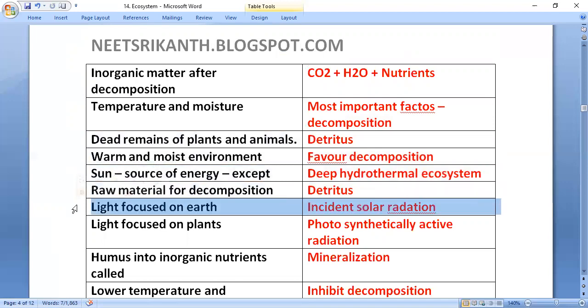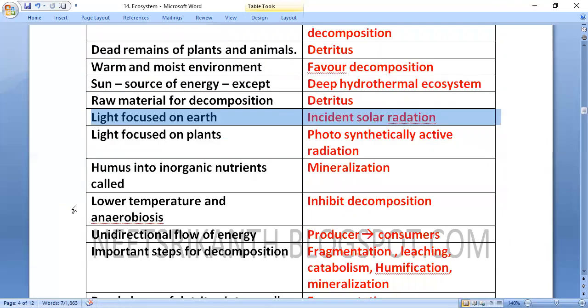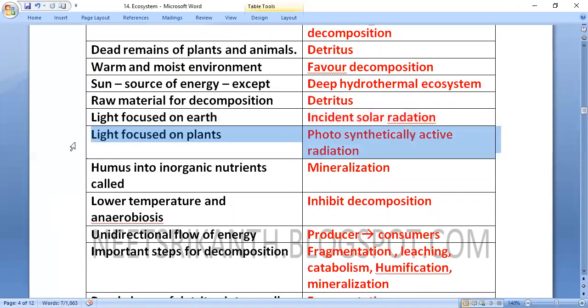Light falling on the earth is called incident solar radiation. Light falling on the plant is photosynthetically active radiation, PAR.